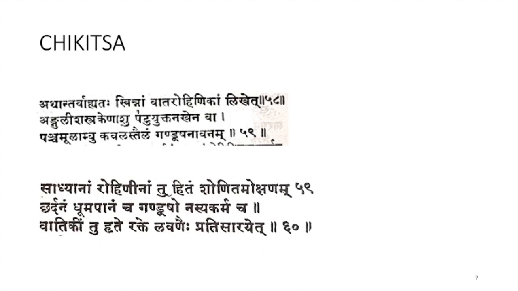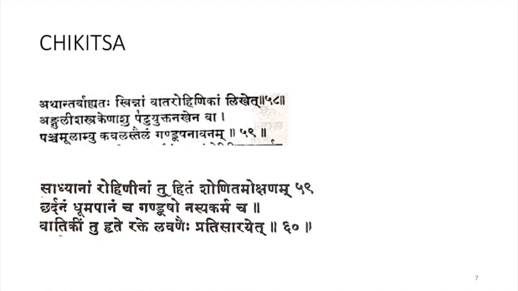So you have to give Svedana both inside and outside. Then you have to do Lekhana using Anguli Shastra or using your Nakha, which is filled with the Padu Lavana. After that Lekhana you have to give Kavala with the Panchamula Kashaya, and also Gandusha and Navana can be given using Tailam. So this is the Chikitsa mentioned in Ashtanga Hridaya.